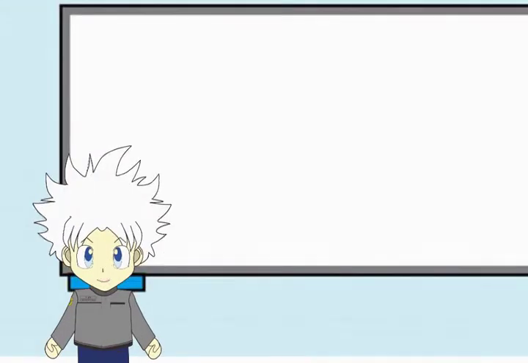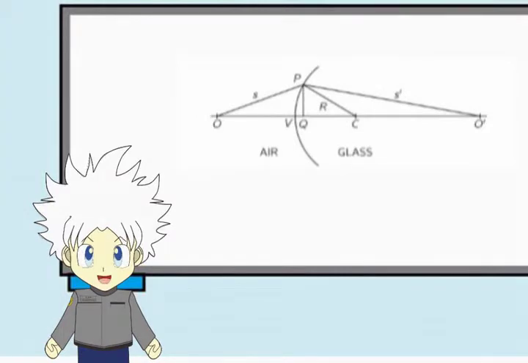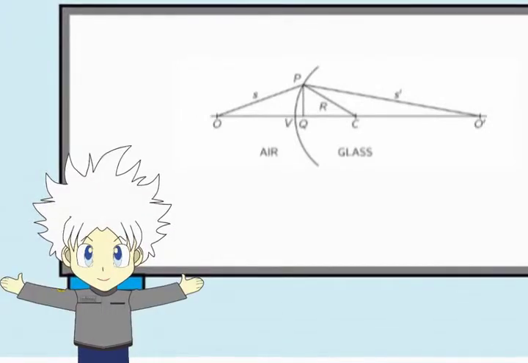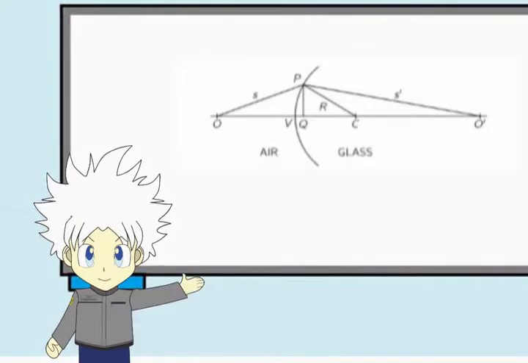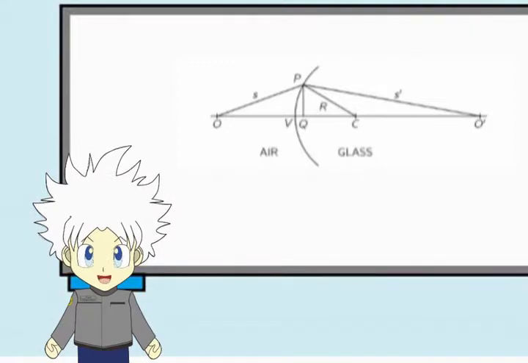Now we start talking about light ray behavior. Take a look at this figure. Suppose we have a single refracting surface, separating two media with different refraction indices. The speed at the left side is v, and at the right side, v over n. According to Fermat's principle of least time, the time needed for the ray which takes path O, Q, O accent must be the same as for the ray which takes path O, P, O accent.